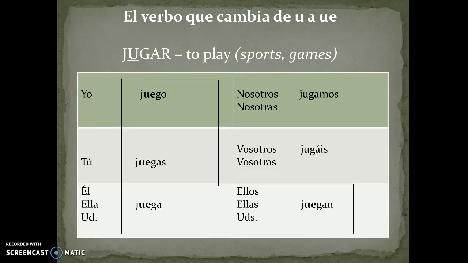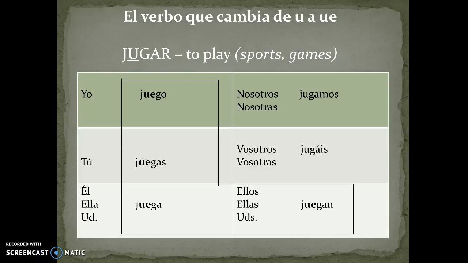We're going to start off here with the one and only verb that changes from U to UE. This verb is jugar, which means to play sports or games. You'll notice that the letter U here is underlined in the infinitive at the top. That's because that's the letter that changes to something else. You'll see that the conjugation is yo juego, for I play, tú juegas, for you play, él, ella, or usted juega, for he or she plays or you formal play.